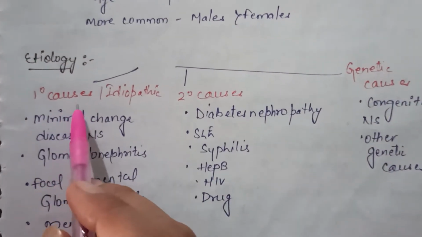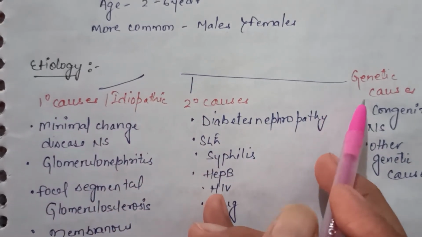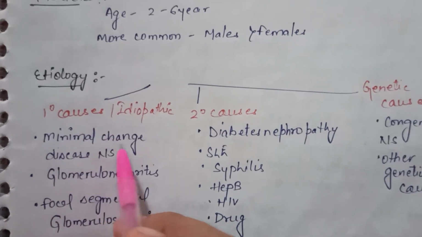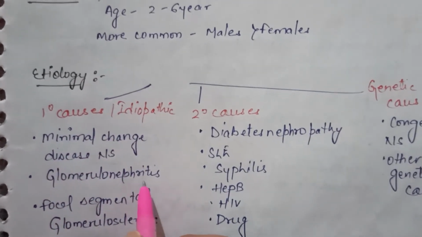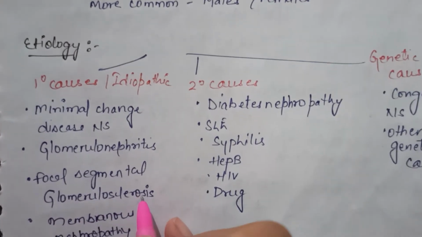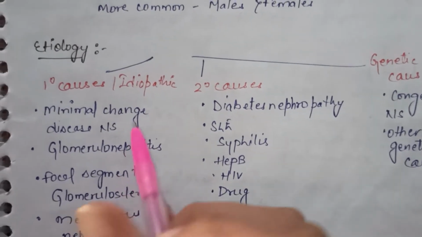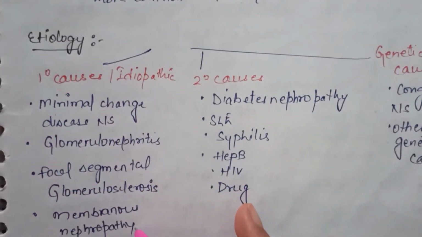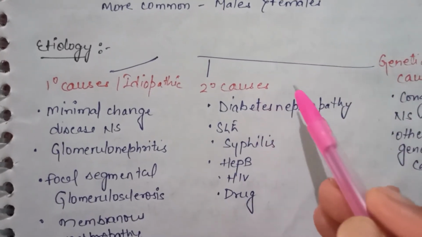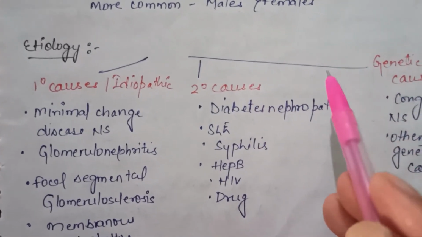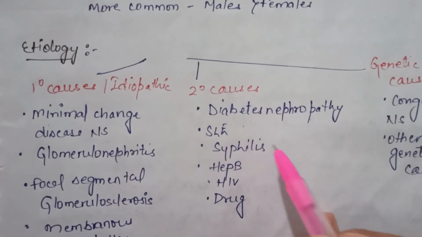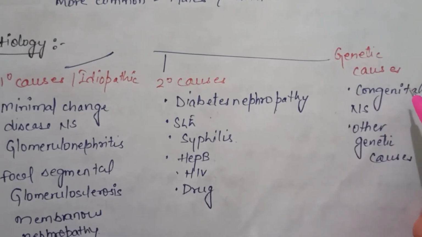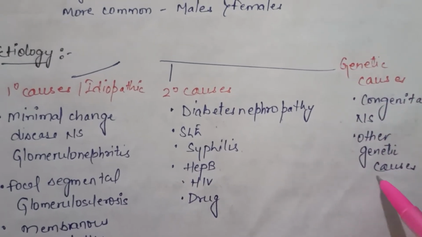The causes are primary causes, secondary causes and genetic causes. Primary causes are related with kidney disorders like minimal change nephrotic syndrome, glomerulonephritis, focal segmental glomerulosclerosis and membranous nephropathy. The primary causes are also known as idiopathic causes and are mainly related with the kidney. Secondary causes include when the person has another disorder that may affect the kidney, like diabetic nephropathy, SLE, syphilis, hepatitis B, HIV and drugs. Genetic causes include congenital nephrotic syndrome and other genetic disorders.